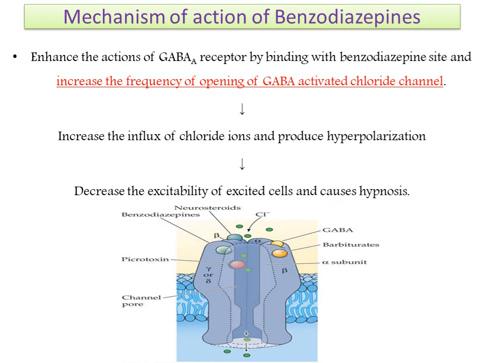The mechanism is the same, but the difference is that barbiturates bind with the picrotoxin and barbiturate site, whereas benzodiazepines bind with a benzodiazepine site. Both serve the same function. That is the mechanism of action of benzodiazepines.